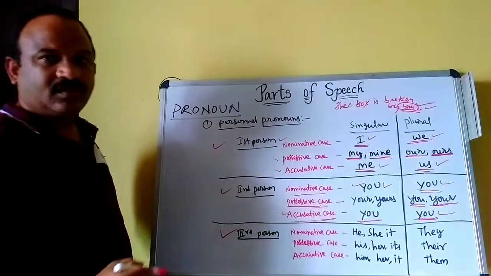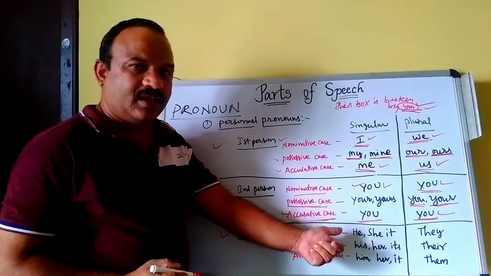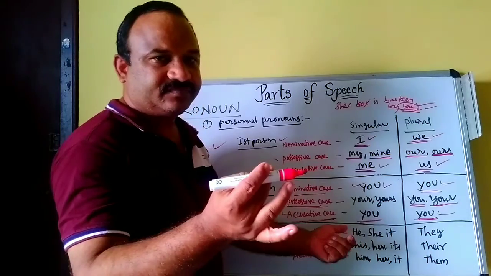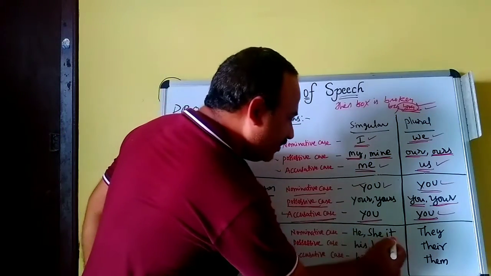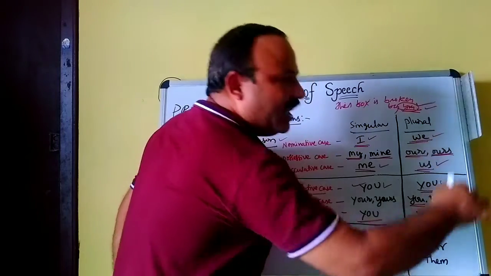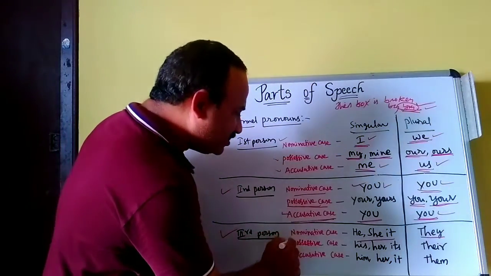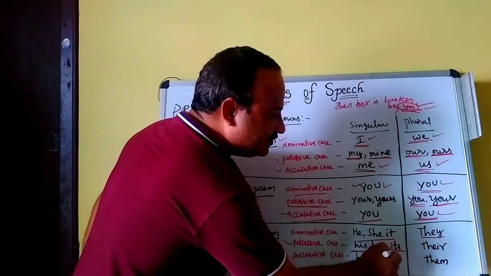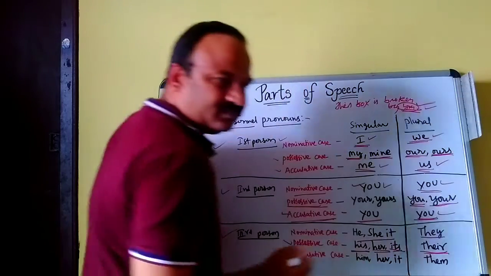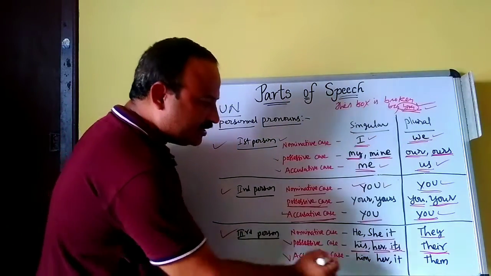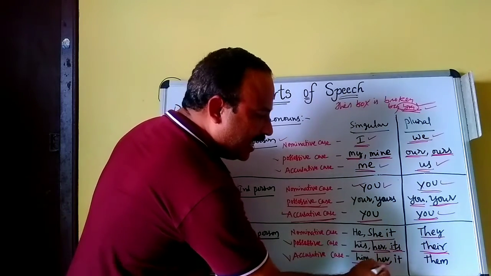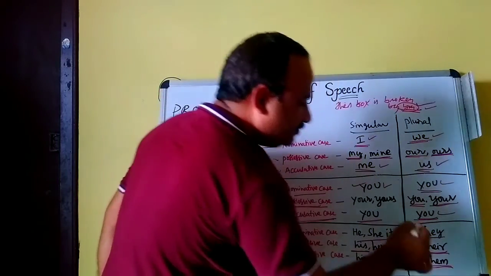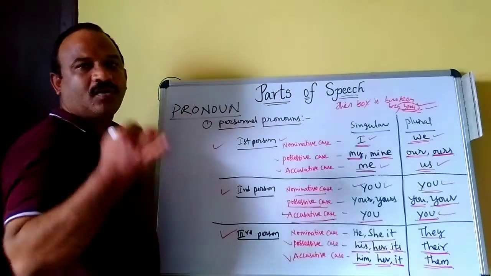Third person. Singular, in nominative case, he, she, it. Plural, they. Possessive case, his, her, its. If it is plural, their. Accusative case, object, him, her, or it. In plural, them. This is about personal pronouns.